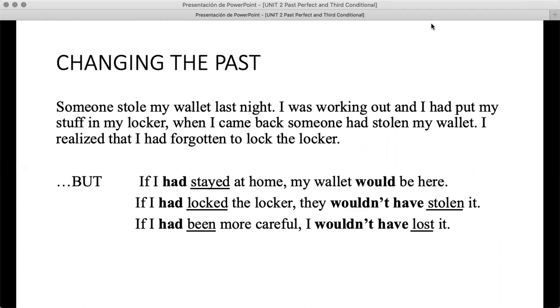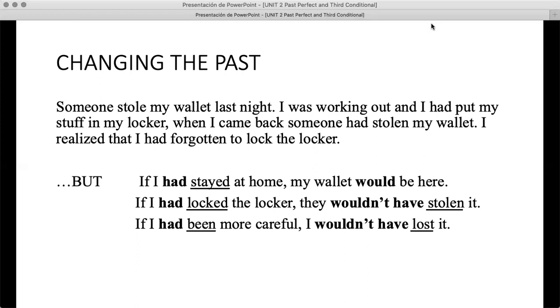So it says, someone stole my wallet last night. I was working out and I had put my stuff in my locker. When I came back, someone had stolen my wallet. I realized I had forgotten to lock the locker. But if I had stayed at home, my wallet would be here. If I had locked the locker, they wouldn't have stolen it. And if I had been more careful, I wouldn't have lost it. Can we really change the past?